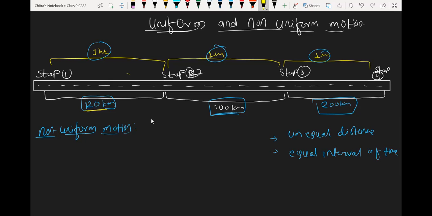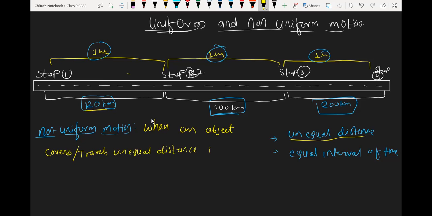Okay, so I'm going to write the definition. When an object covers, or instead of cover you can write travels, unequal distance in equal interval of time, then it is called as non-uniform motion.